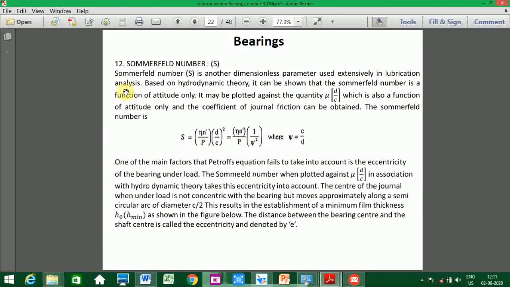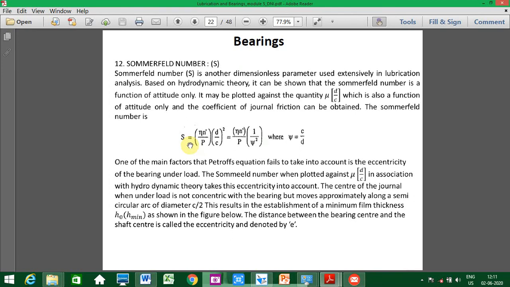Based on the hydrodynamic theory, it can be shown that the Sommerfeld number is a function of attitude. It may be plotted against the quantity mu into d by c, which is also a function of attitude only. The coefficient of journal friction can be obtained. The Sommerfeld number is a dimensionless number, given by this expression: S equal to eta n dash by p, d by c whole square, equal to eta n dash by p, 1 by psi square, where psi is c by d.